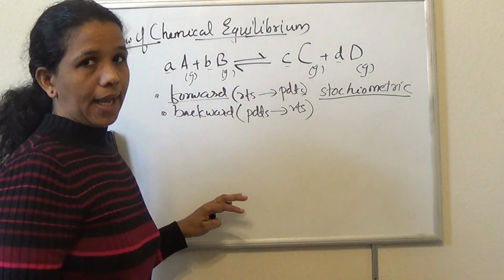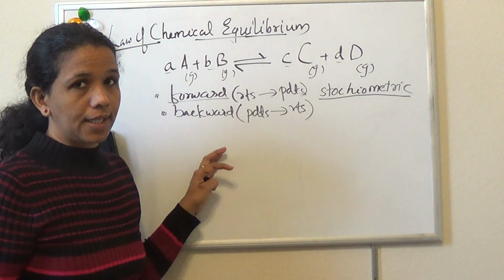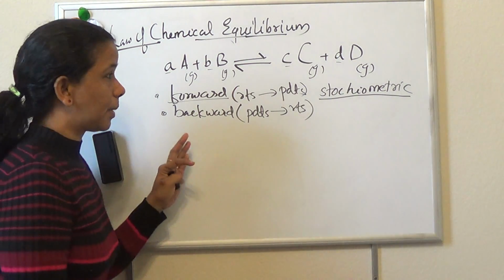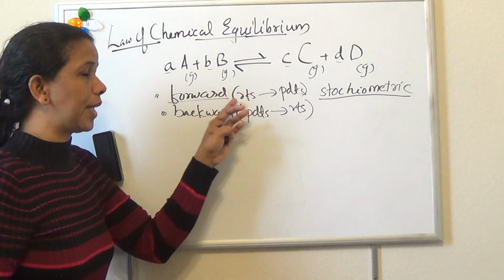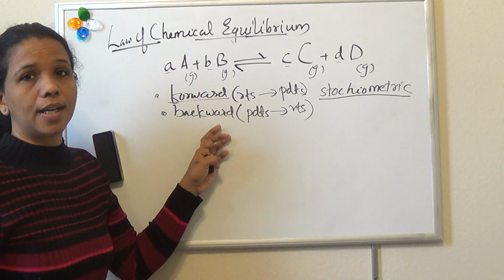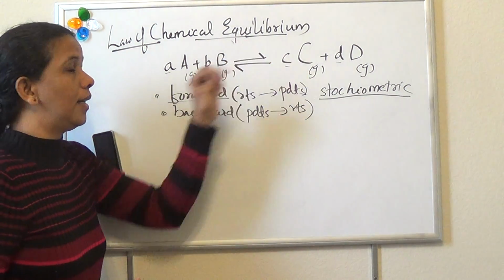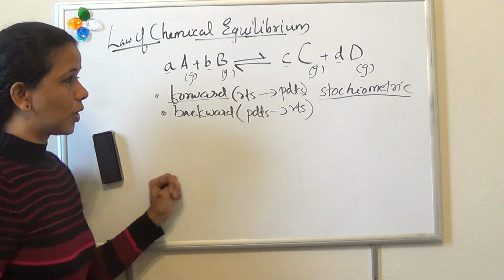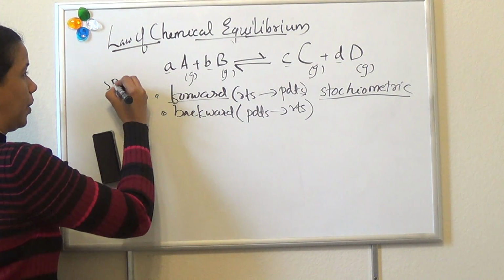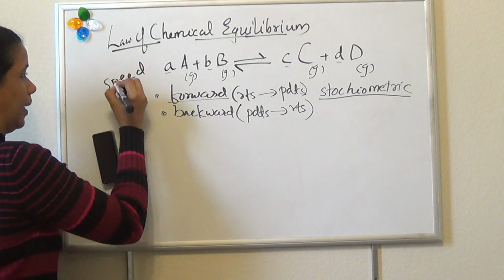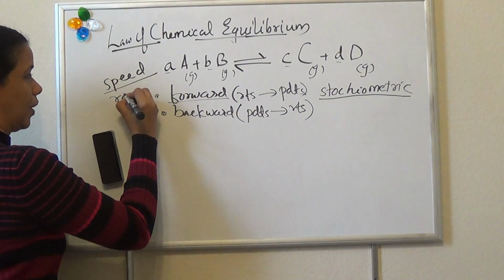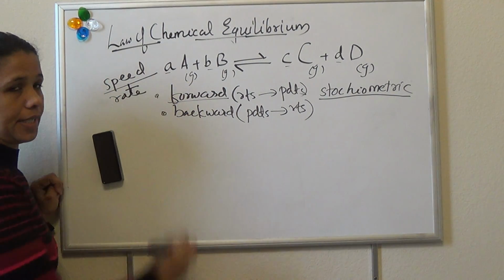After some time, when a reaction reaches equilibrium, the speed of the forward reaction and backward reaction become equal. That stage is called the equilibrium. Here we are not using the word speed. Instead of speed, in chemistry we use rate.